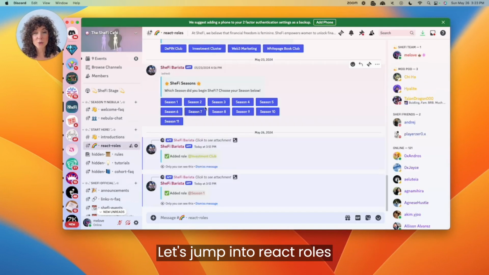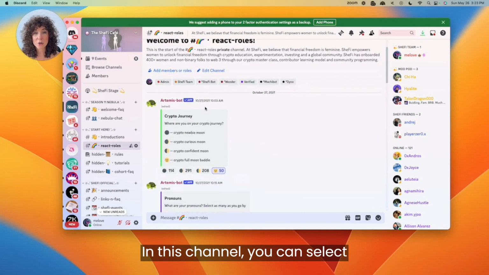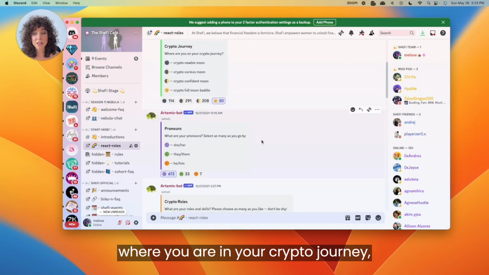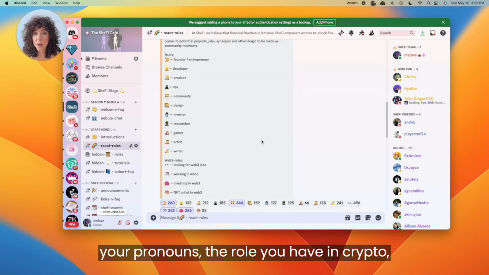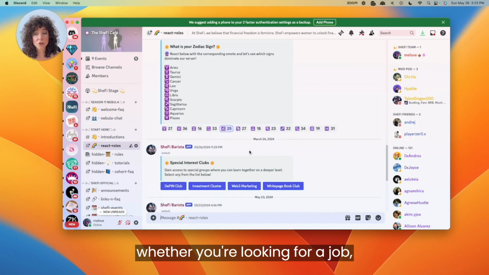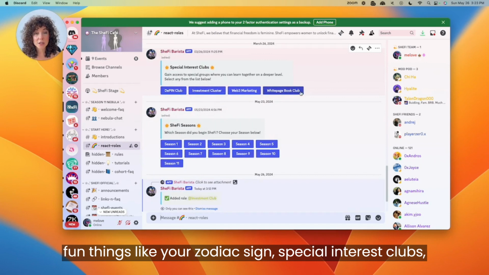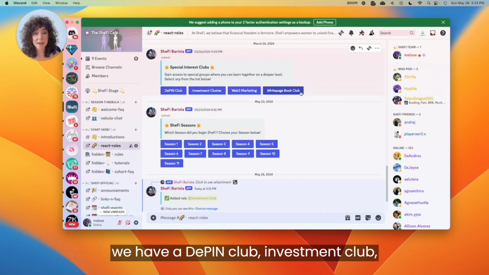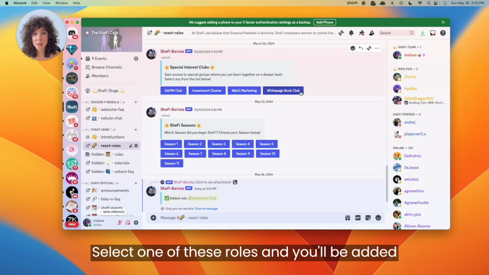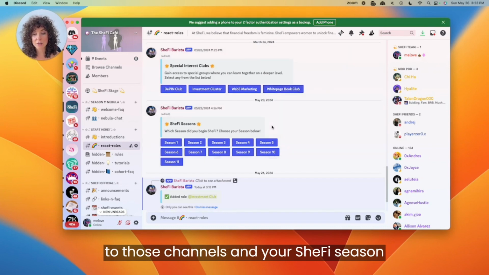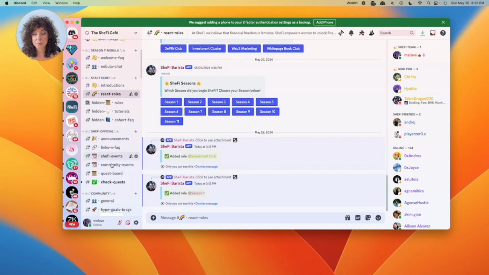Next, jump into React roles. In this channel, you can select where you are in your crypto journey, your pronouns, the role you have in crypto, whether you're looking for a job, fun things like your zodiac sign, special interest clubs. We have a DPIN club, investment club, marketing club, white paper club. Select one of these roles and you'll be added to those channels and your SheFi season.